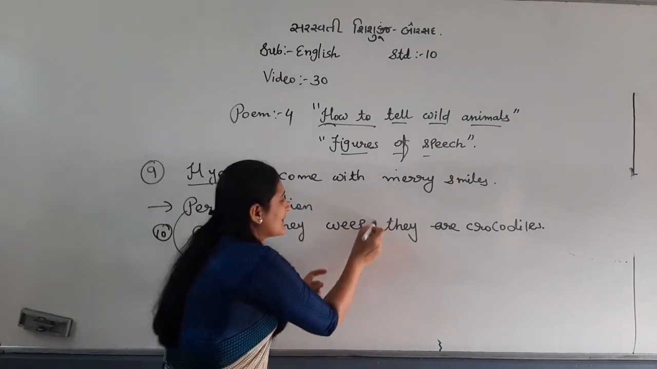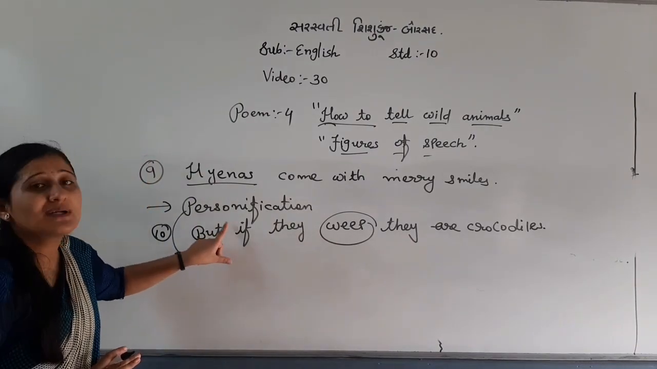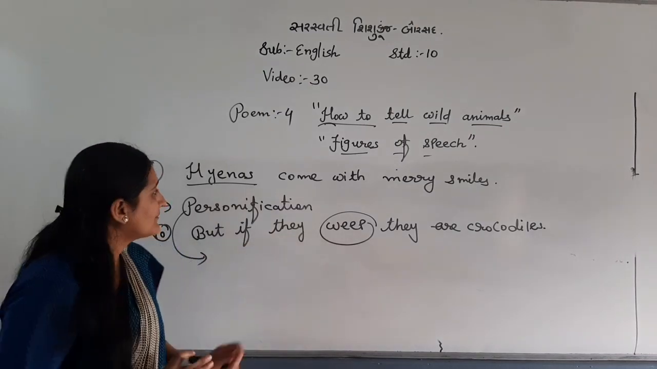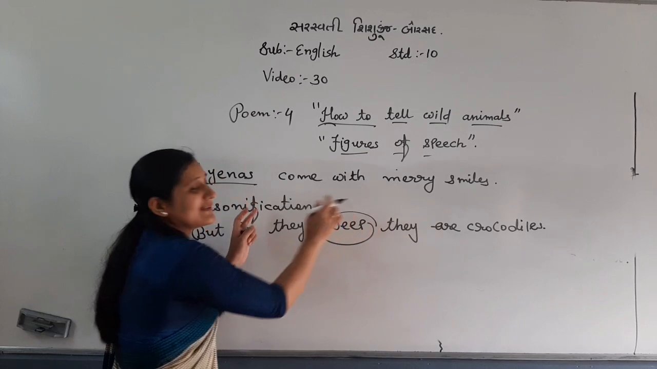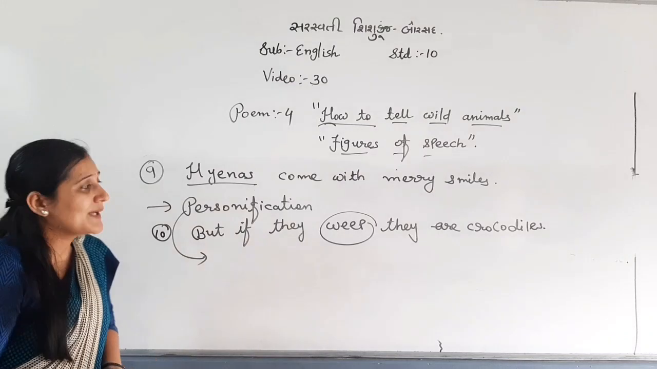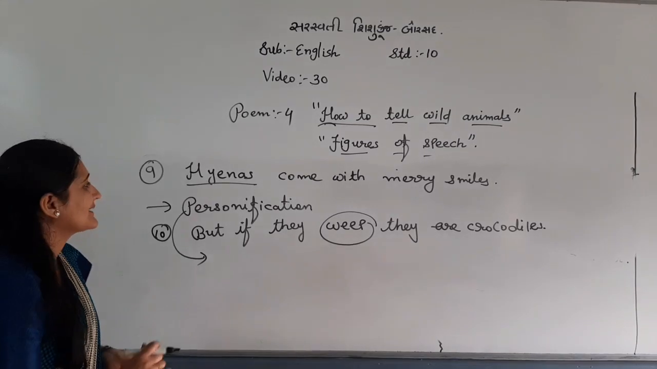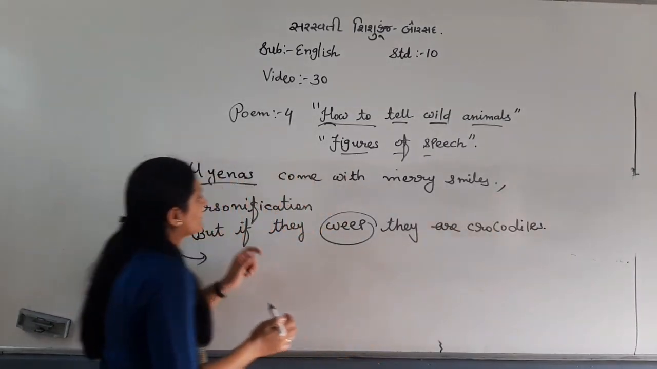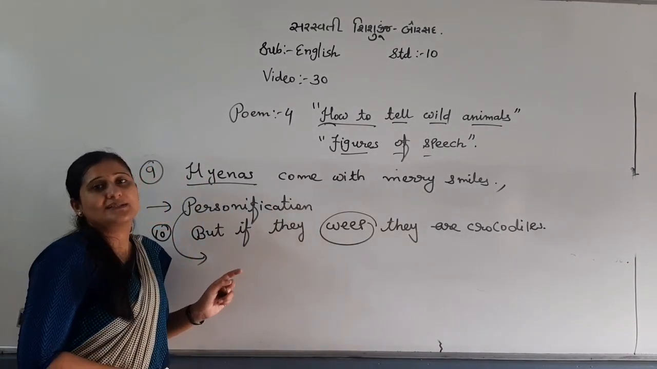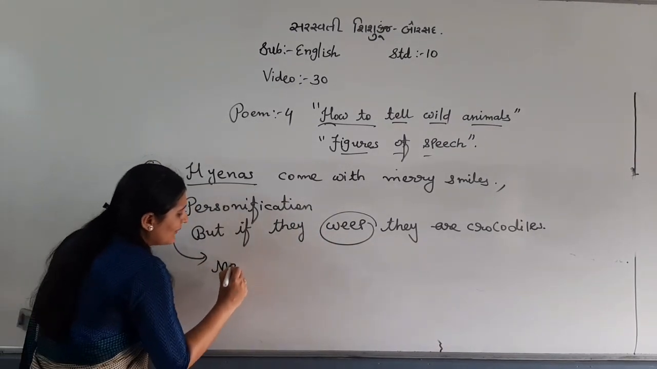And the crocodile weeps like a human being, exactly not. So that's why personification. In both we have personification. Now, if this line is given, then personification. If this line is given, then personification. But sometimes both lines are in one line, for example, a comma will be in between, like that. Hannah's comes with Mary smile, comma, but if they weep, they are crocodiles. Both lines given in one line, then we can have metaphor.